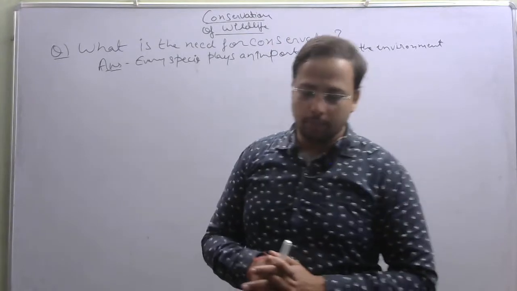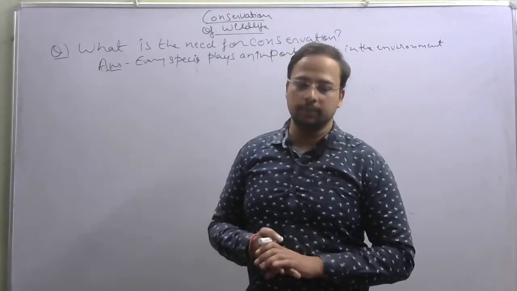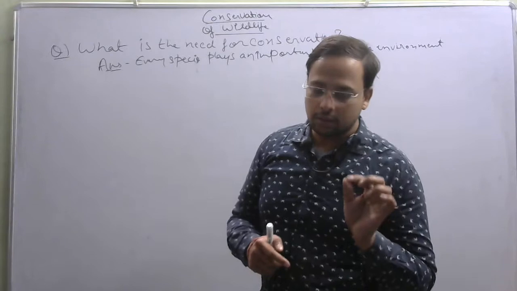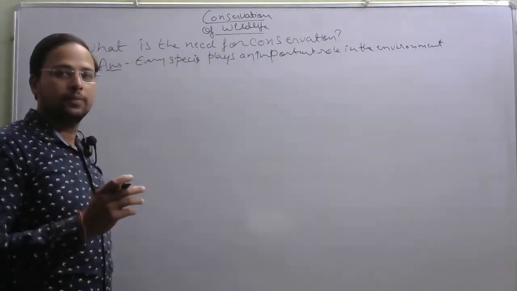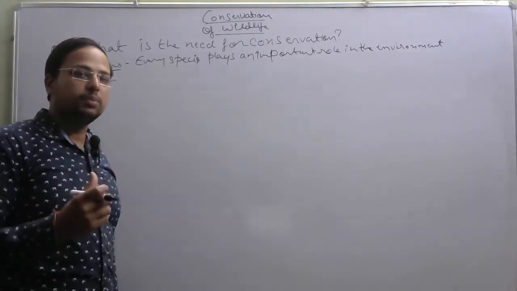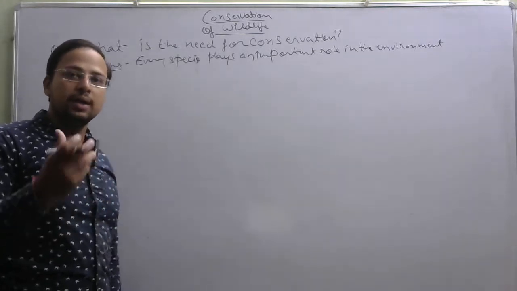And that is disturbing the ecosystem. And not just that, about 1300 species of plants are endangered and 20 species of plants are extinct.